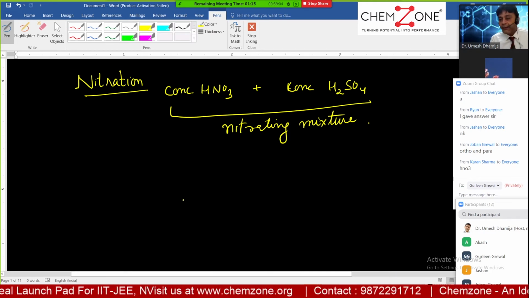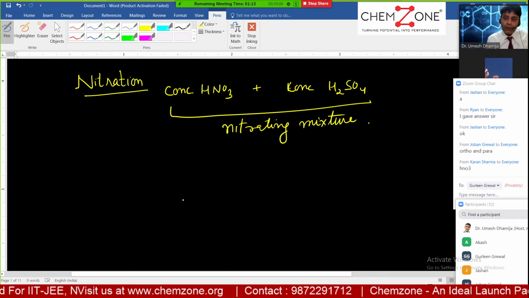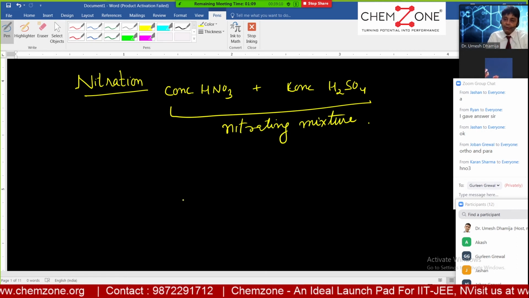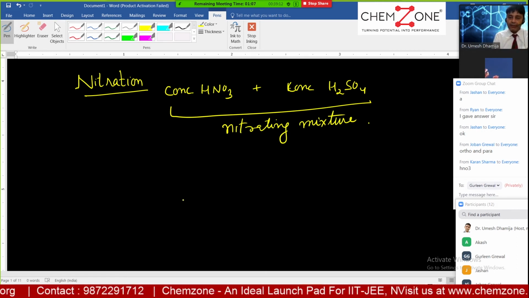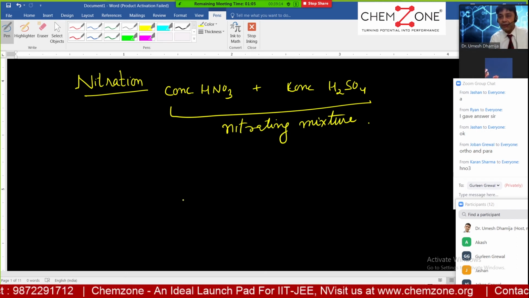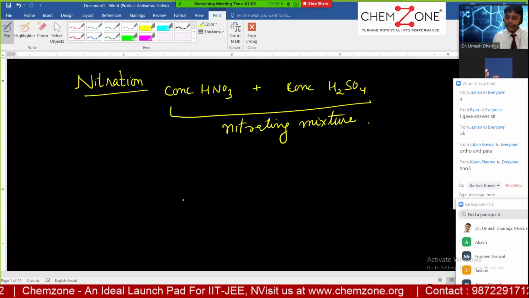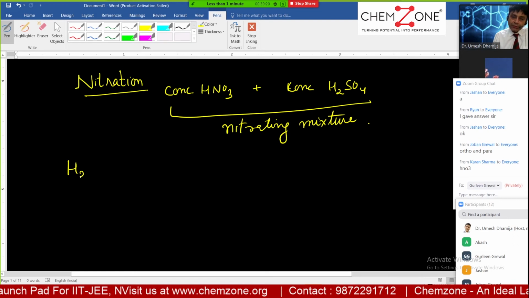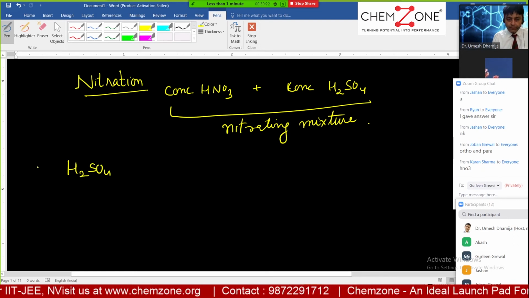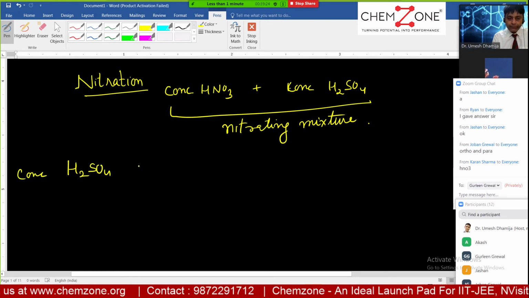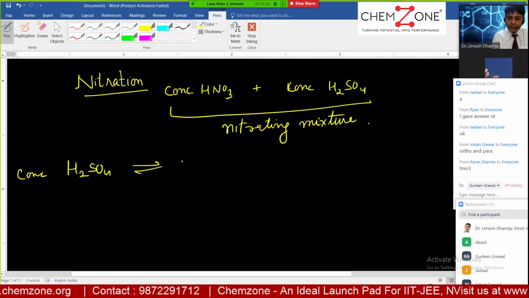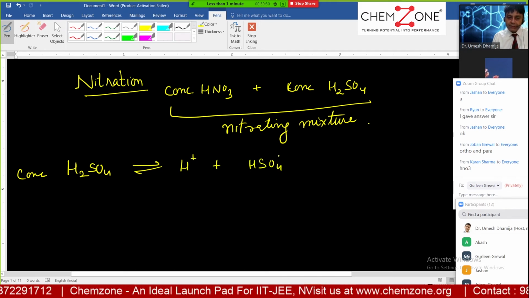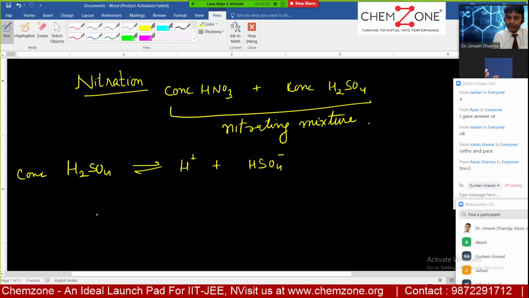Now, why do we need sulfuric acid here? Basically, we have to go for the electrophilic substitution reaction. It means the electrophile has to be generated, then only it will attack upon the benzene or the phenol. So this sulfuric acid, H2SO4, in the concentrated form, undergoes dissociation and gives HSO4 minus and H positive ion.